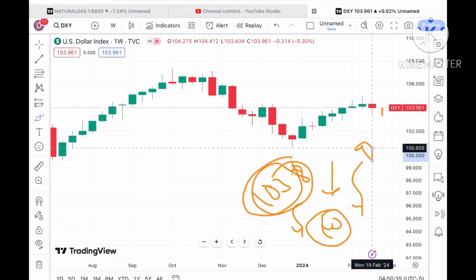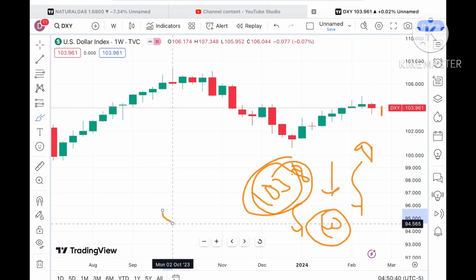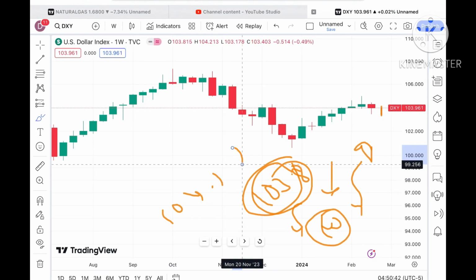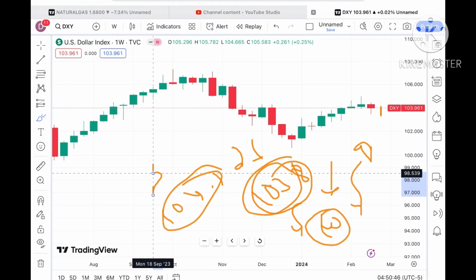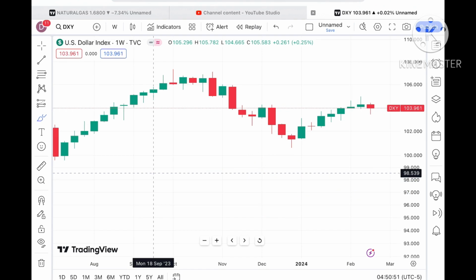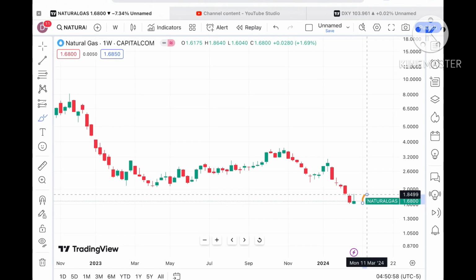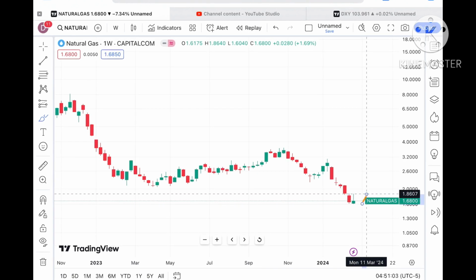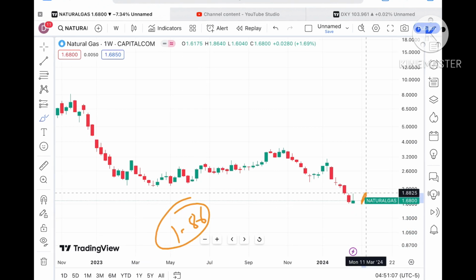See, now if you look at the dollar index, what we can see is a continuous weak downfall. Looking at this, a red candle is forming. Okay, so if the price moves below a level of 1.8, we can see a further fall, but if it sustains above a level of 104.1, a further high. Okay, so if the price falls below 103.8, a downfall for the dollar index, which will in turn increase the price of natural gas. But if it moves above a level of 104.1, we can see a rise in the dollar index, which will in turn reduce the price of natural gas.